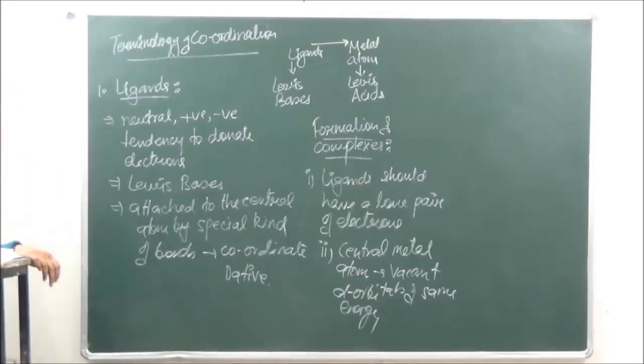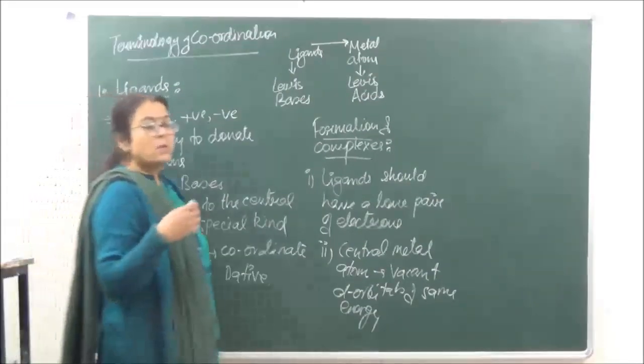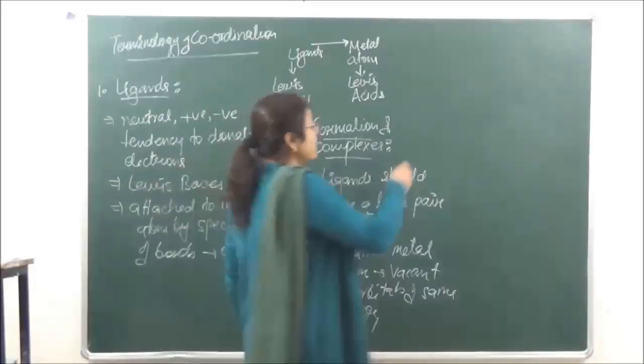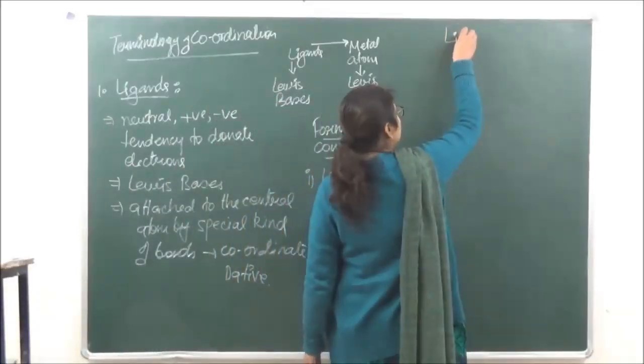Now depending upon the number of donor atoms which any ligand gives to the central metal atom, we classify the ligands into the following types.